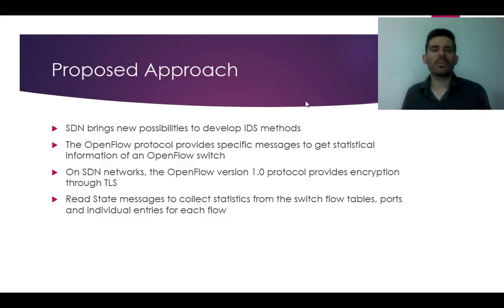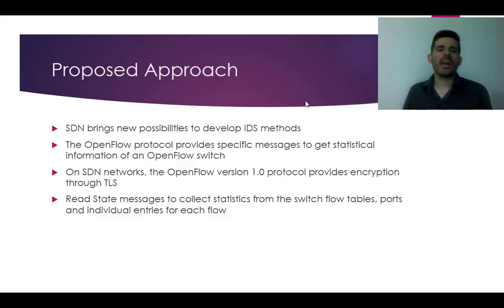The OpenFlow protocol, widely adopted in SDN, provides specific messages to get statistical information of an OpenFlow switch. On SDN networks, the OpenFlow version 1.0 protocol provides encryption through TLS, and a controller can request some statistical information from an OpenFlow switch. A specific message, called read state, can be used to collect statistics from the switch flow tables, ports, and individual entries in each flow. It's possible to request statistical information about individual flows as well as aggregate information from multiple flows.